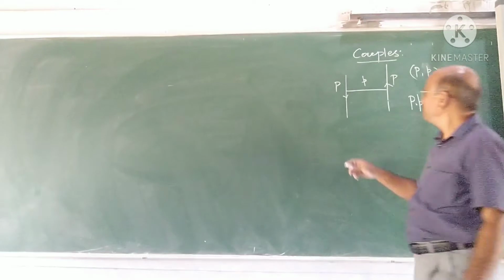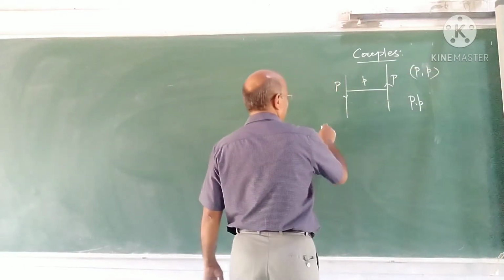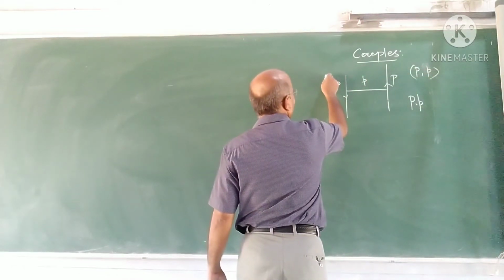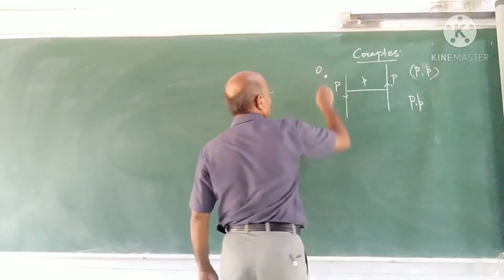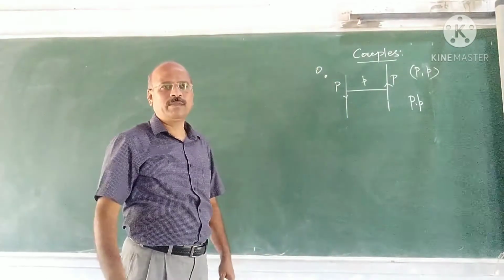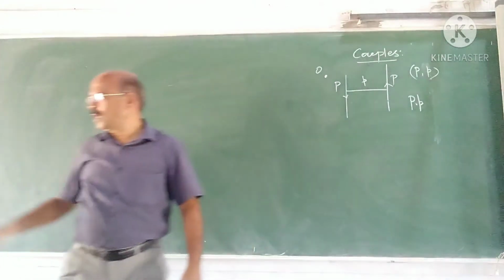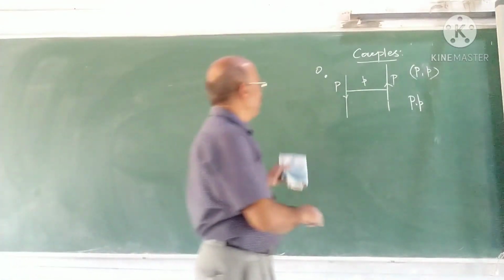How to prove that one? Say I take, this is the point where the moment is to be taken. Correct? This is the point O where the moment is to be taken. For that, you have to draw the perpendiculars like this.